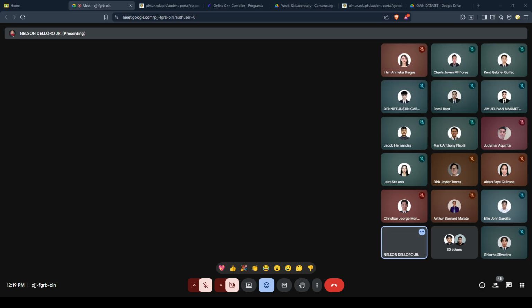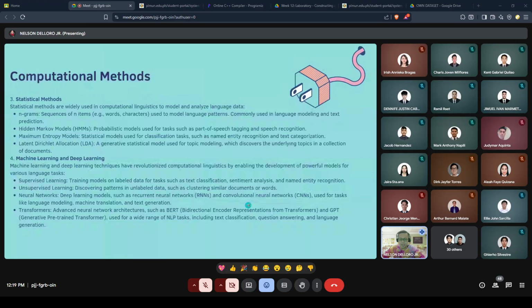Unsupervised learning is discovering patterns in unlabeled data, such as clustering documents or words. Neural networks in deep learning, such as the recurrent neural network or RNN and the convolutional neural network or CNN, are used for tasks like language modeling, machine translation, and text generation. That's on the neural network.